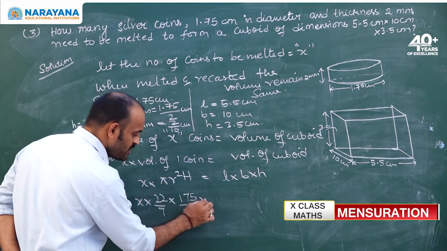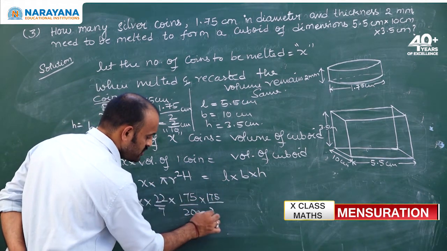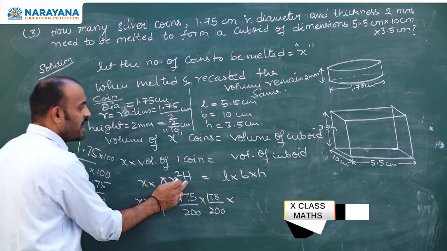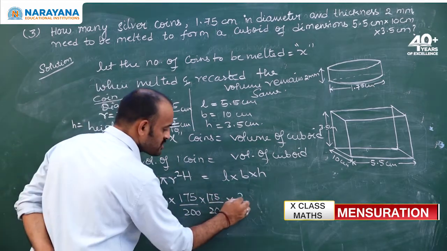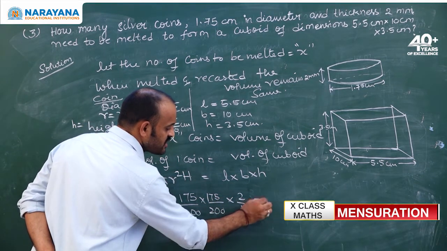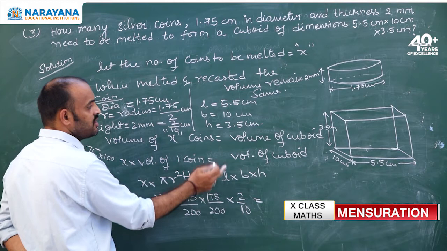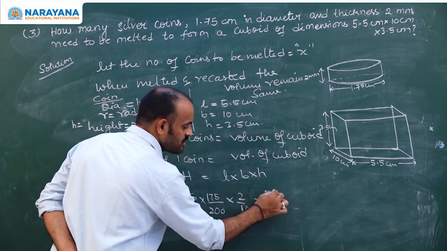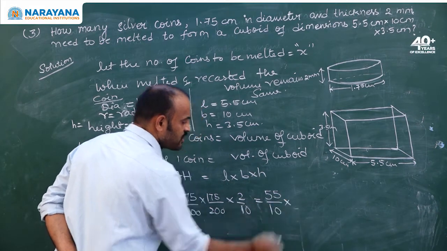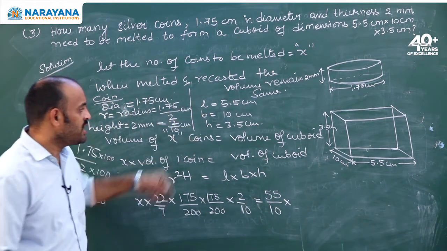R square is there, that means 2 times we need to write it: 175 by 200 into 175 by 200, into the height of the coin, 2 by 10 centimeters, is equal to, what is the length of the cuboid? 5.5, that means 55 by 10, isn't it? 55 by 10.